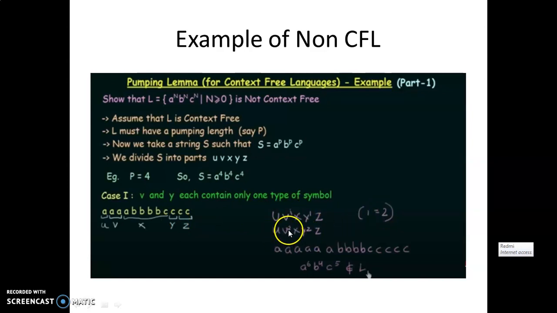So after raising the power of v and y to 2, the new string we are getting is u, v raised to 2, x, y raised to 2, z. So from the divided string, by raising the power of v and y to 2, the new string is formed like this. What is this new string? The u part you have to keep as it is. What is the u part? That is a single a, so I have kept a single a over here as it is. The v part is 2 times a.